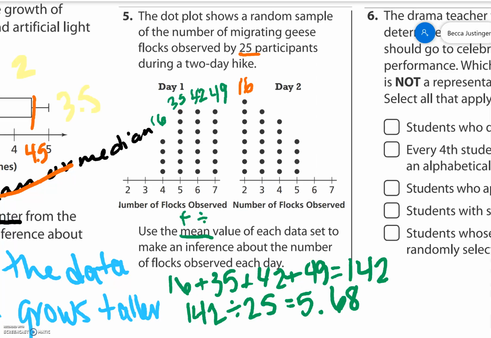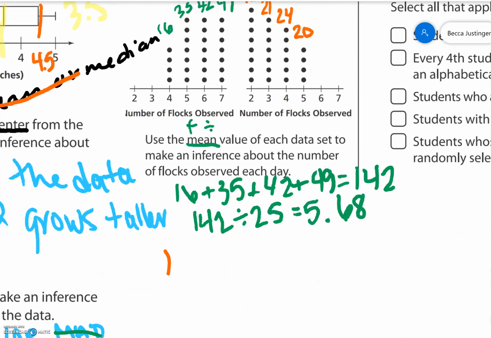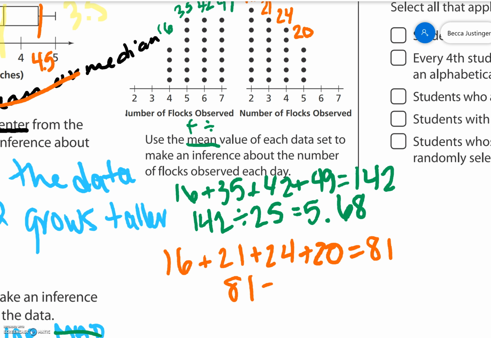1, 2, 3, 4, 5, 6, 7 3s. That's 21. 6 4s. That's 24. And 4 5s. That's 20. Add up 16 plus 21 plus 24 plus 20 gives us 81. Then we do 81 divided by 25. And that gives us 3.24.